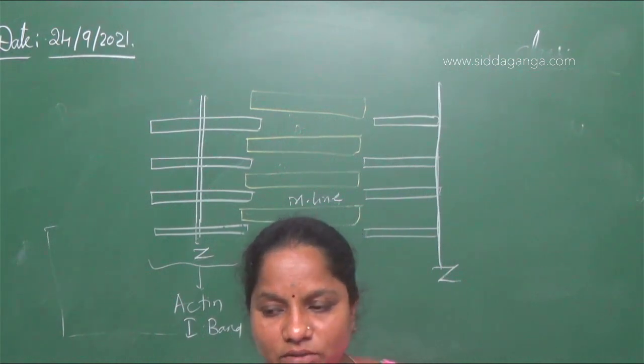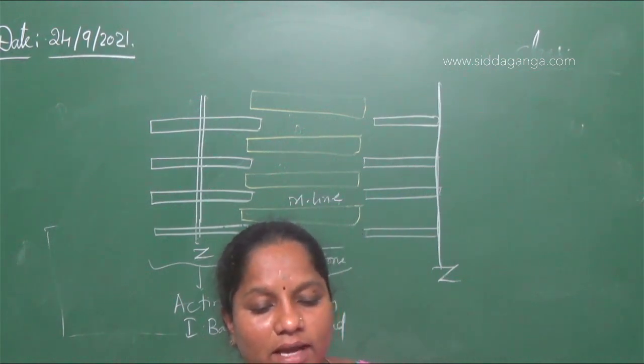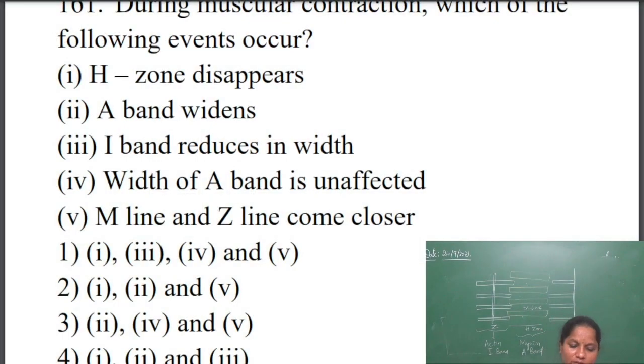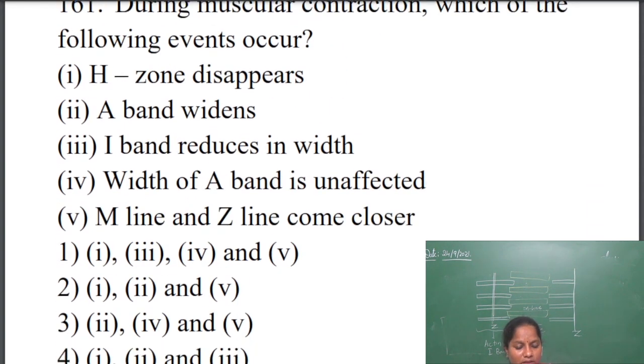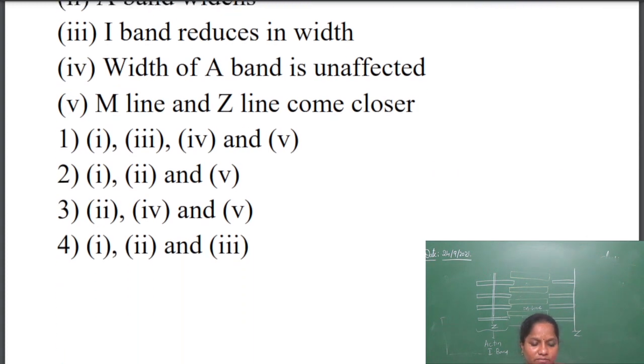A band widens is wrong, option B. Then 3, I band reduces in width is correct. Fourth one, width of the A band is unaffected. M line and Z line come closer. So the first option is correct: during muscle contraction the H zone disappears, I band reduces in width is correct, the fourth option, width of the A band is unaffected, and the fifth option, M line and Z line come closer, is also correct. So options 1, 3, 4 and 5 are correct.